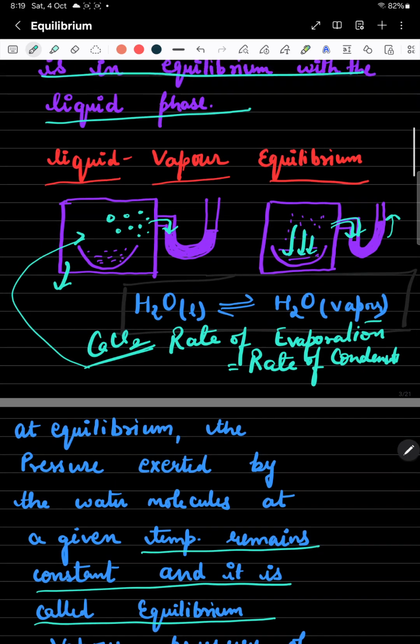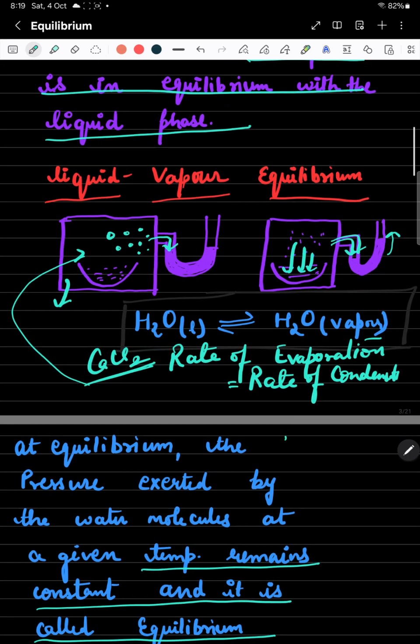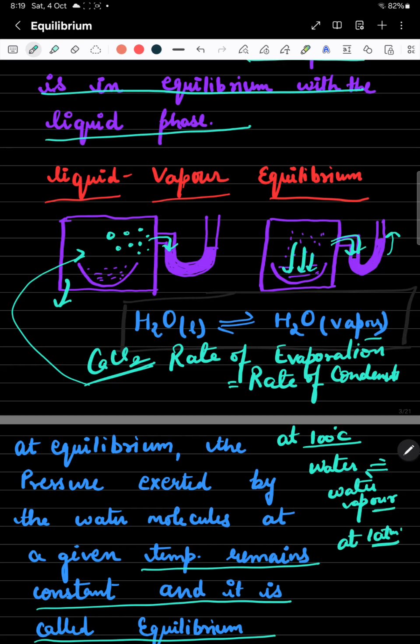See students, suppose, as we know, at 100 degrees Celsius the water and water vapor are in equilibrium with each other. What is the meaning of this? At 1 atmospheric pressure and 100 degrees Celsius, both phases are present.